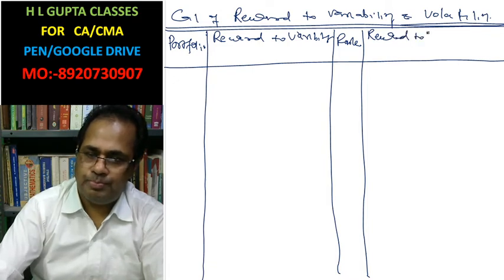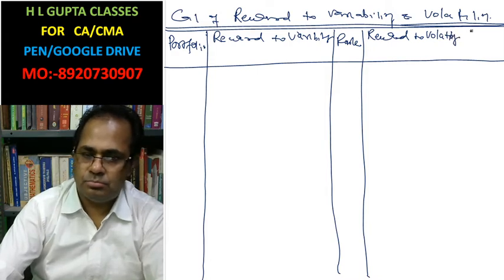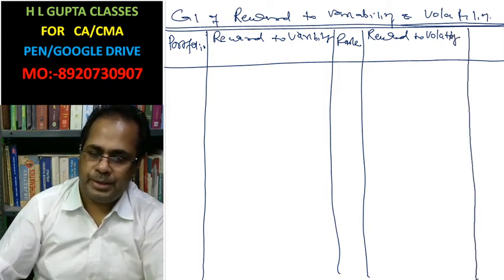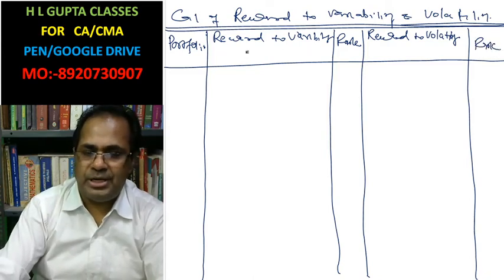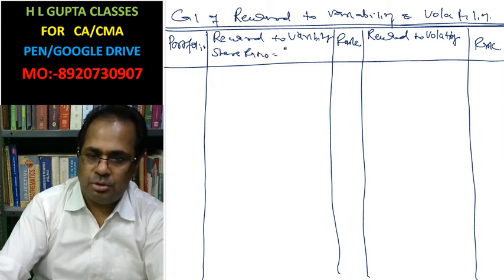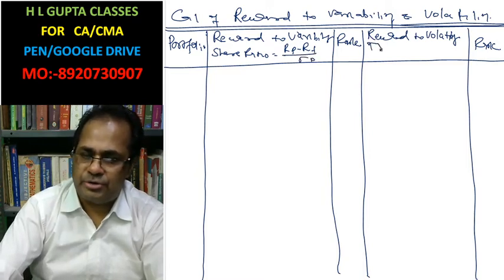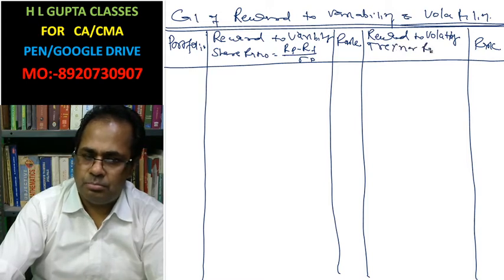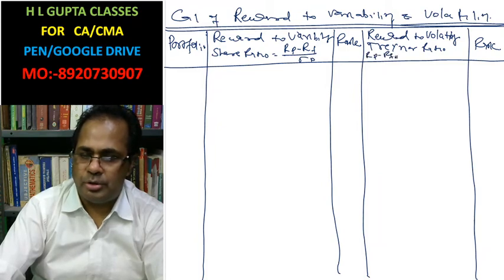Reward to volatility, and this is the rank. Reward to variability is the Sharpe ratio: portfolio return, risk free rate, standard deviation. This is the Treynor ratio: portfolio return, risk free rate, beta.